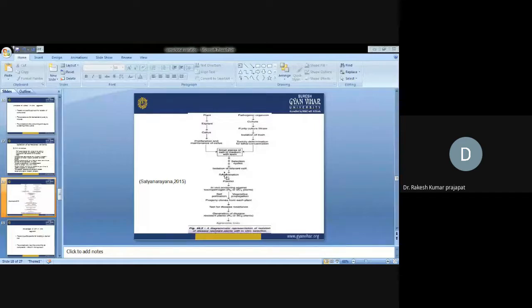This is the diagrammatic representation. We take an explant to produce the callus, and the callus is responsible for proliferation and maintenance by subculturing. On the other side, we take the pathogenic organism, which is cultured, then purified culture filtrate, isolation of the toxins, and toxicity determination for lethal concentrations.